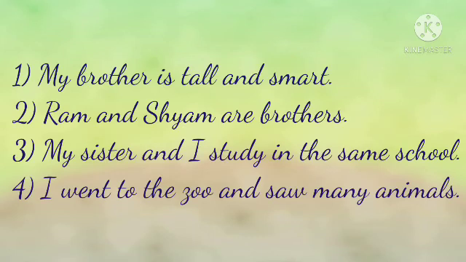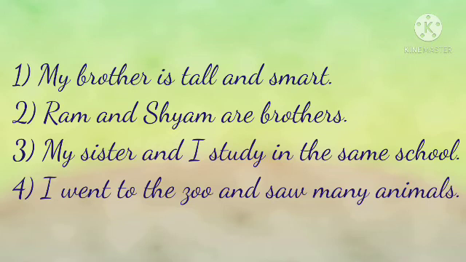Look at the examples. First one, my brother is tall and smart. Here, the words tall and smart are adjectives. They are joined by the word and, which is a conjunction.